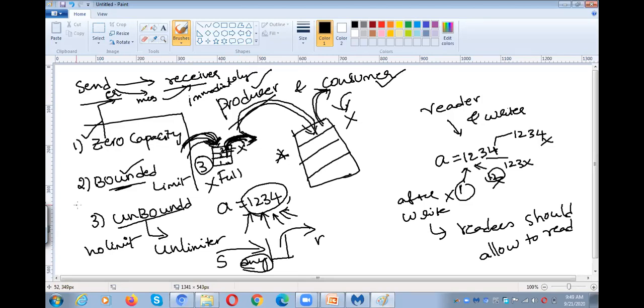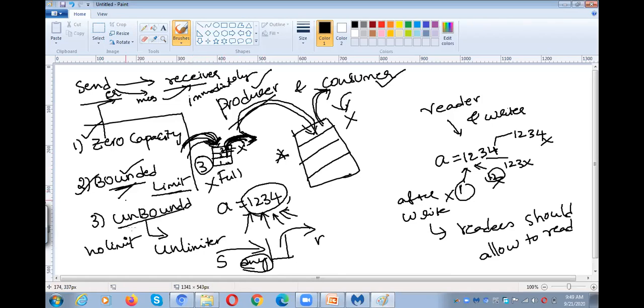And the second variety is bounded buffer. Bounded buffer means there is a limit in the buffer size, for example, 3. That means the sender can send only 3 messages. After the receiver receives those 3 messages one after the other, the buffer will automatically become empty, so that the sender can keep the messages again.